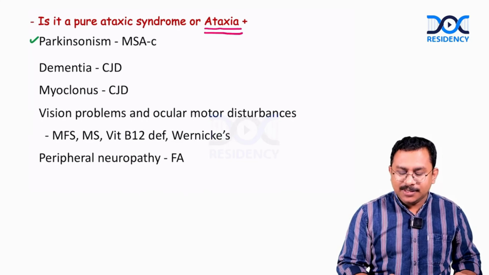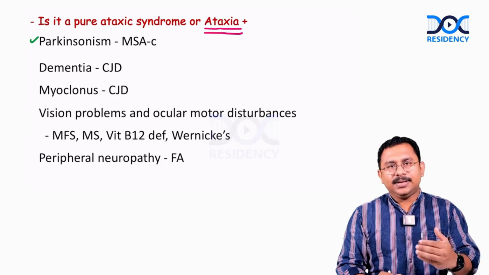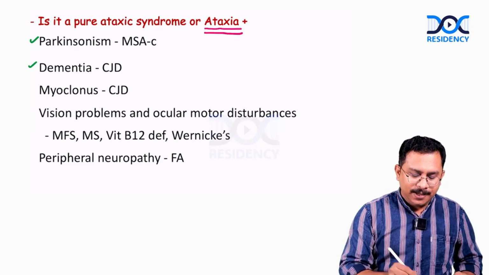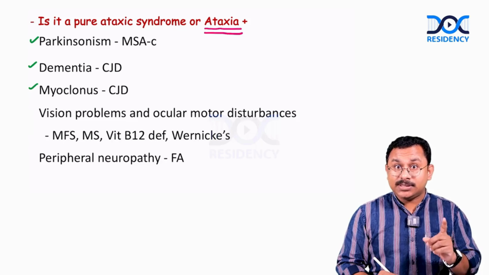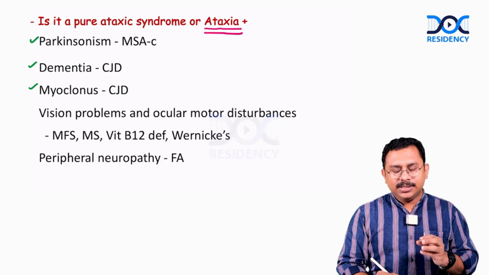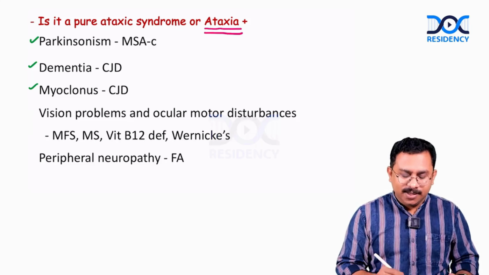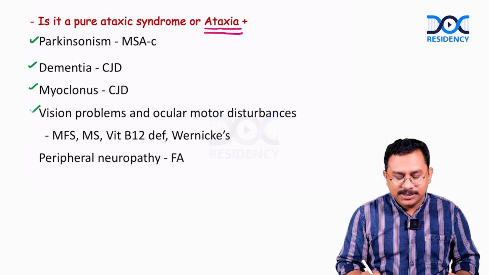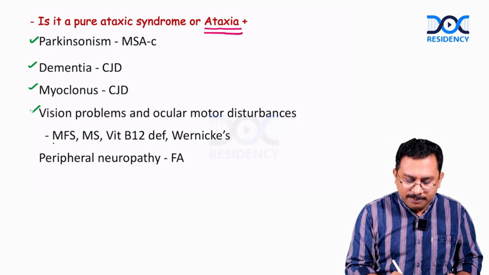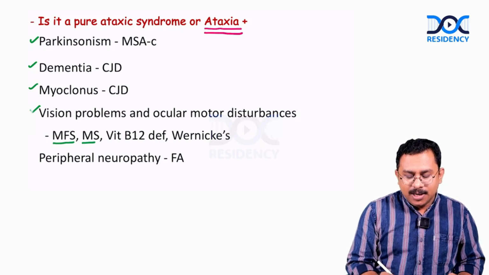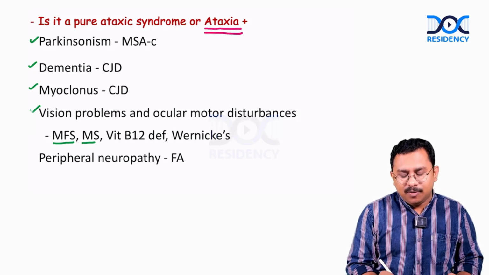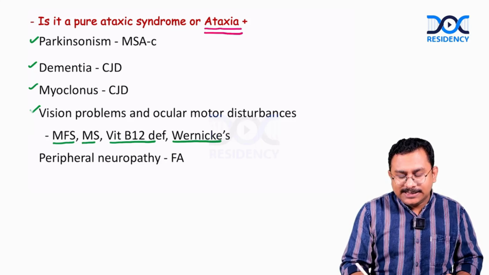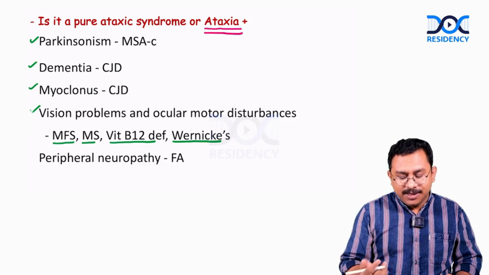If the patient has Parkinsonism, additionally, other than ataxia, with some sort of autonomic dysfunction, think of multiple system atrophy type C. Dementia and myoclonus, rapidly progressive dementia, myoclonus, visual disturbances, you can think of Creutzfeldt-Jakob disease. Visual problems in relation to ataxia or oculomotor disturbances can happen in Miller-Fisher syndrome, MFS, where you can have ophthalmoplegia. Multiple sclerosis, where you can have optic neuritis; vitamin B12 deficiency, where you can have optic atrophy; Wernicke's encephalopathy, where you can have, again, ophthalmoplegia.